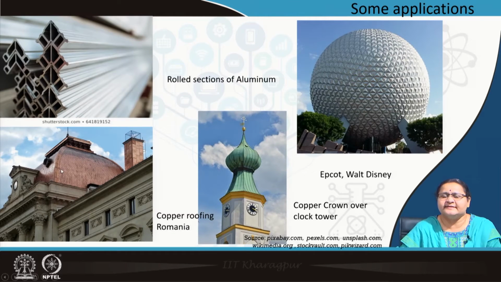So, some inaccessible portions of a building like a clock tower top, where no one will be visiting ever in say 100 years, copper is the answer. You will see a lot of old buildings, churches, turrets, they are having copper tops, roofings. So, it is maintenance free. And how has this color come? That is due to the oxidation of copper. We will come to that.